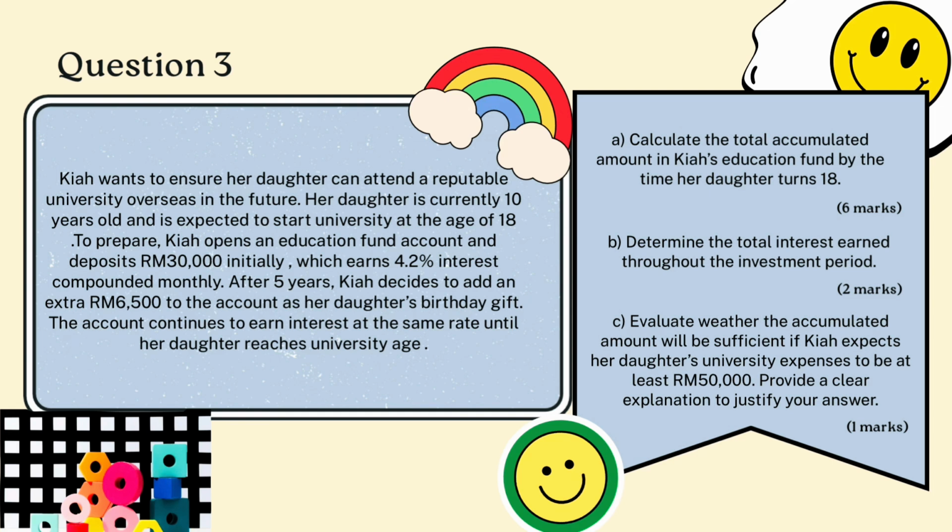So the questions are, A. Calculate the total accumulated amount in Kia's education fund by the time her daughter turns 18. B. Determine the total interest earned throughout the investment period. C. Evaluate whether the accumulated amount will be sufficient if Kia expects her daughter's university expense to be at least RM 50,000. Provide a clear explanation to justify your answer.